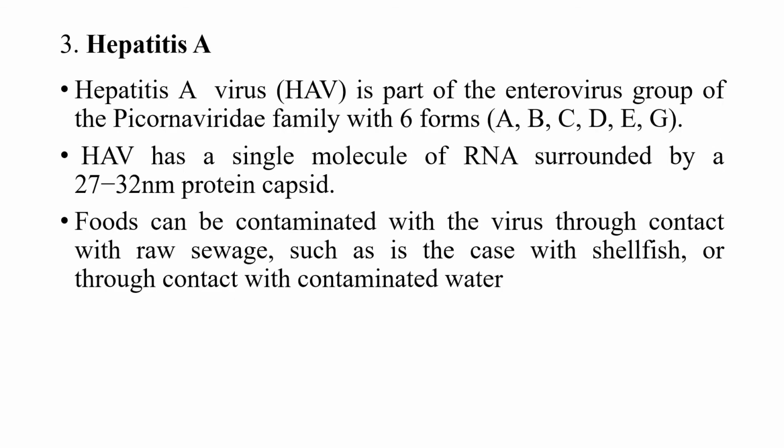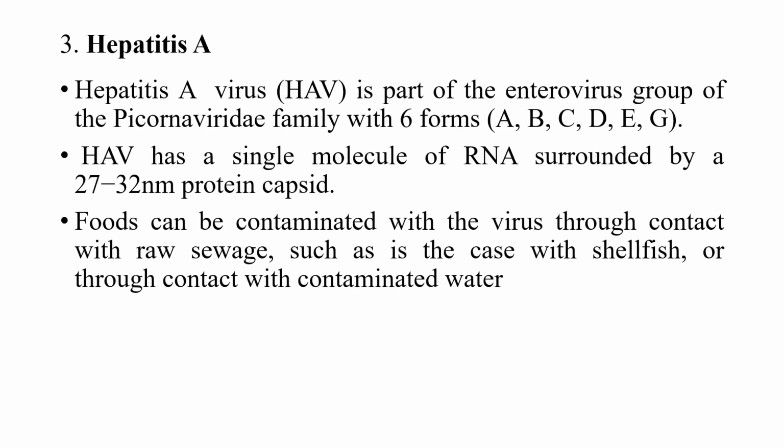The third one is hepatitis A, and this hepatitis A virus is a part of the enterovirus group of the Picornaviridae family with 6 forms, that is hepatitis A, B, C, D, E and G. And the hepatitis A virus has a single molecule of RNA which is surrounded by a 27 to 32 nanometer protein capsid, and the food can be contaminated with the virus through contact with raw sewage, such as in the case of shellfish, or through contact with contaminated water.